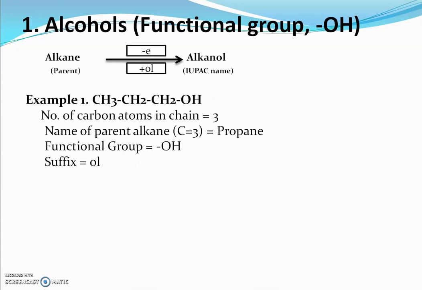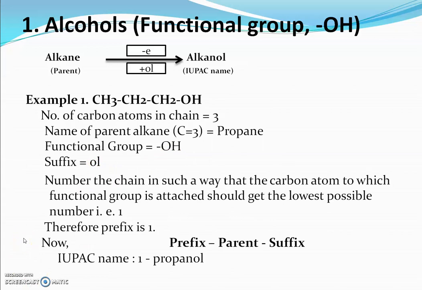In this example, we have taken n-propyl alcohol. In this alcohol, the number of carbon atoms in the chain is 3, meaning 1, 2 and 3. That's why the name of the parent alkane is propane, because in the main chain there are 3 carbon atoms. The functional group present in this chain is a hydroxyl group. So for alcohol we use the suffix OL.